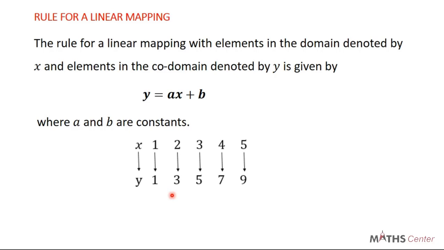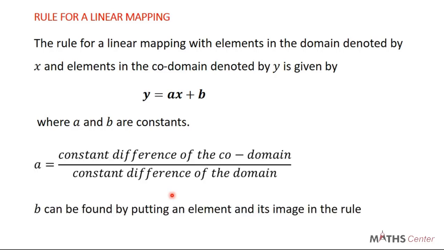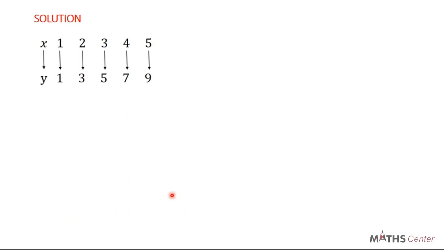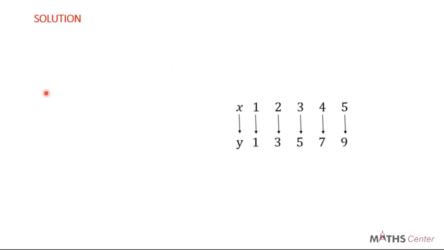It's easy, right? Now, how do you find b? b can be found by putting an element and its image in the rule. Let's make an example and see how this is done. So we are being told to find the rule of the following mapping. So we have A, B, and C. Let's pick the first one, A. So we have x maps to y. Then we have been given some elements in the domain and their corresponding images in the codomain. I'm going to bring it here so that you can do the solution here.